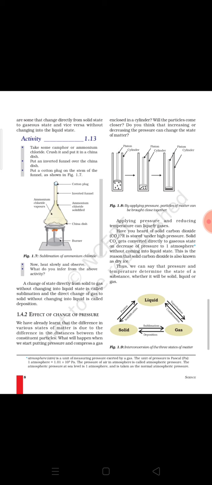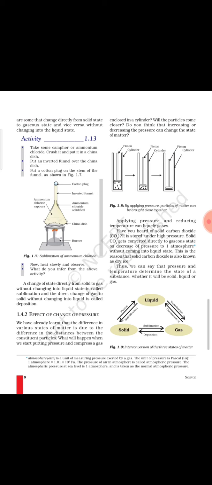So from this activity, what have we observed? We have observed that the substance, here ammonium chloride, is directly changing from solid to gaseous state on gaining heat energy. When the temperature is rising, it is directly changing from solid to gaseous state, and where the temperature is low, the vapors of this substance are directly changing to solid state.